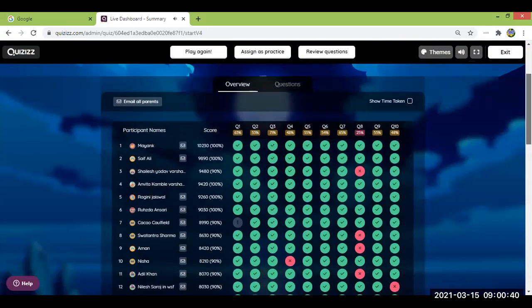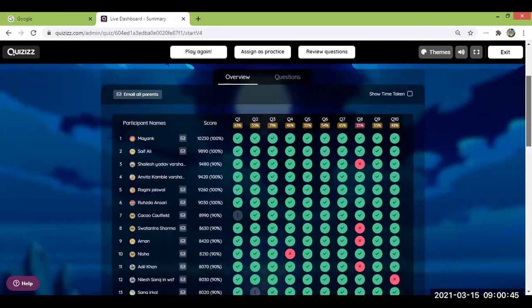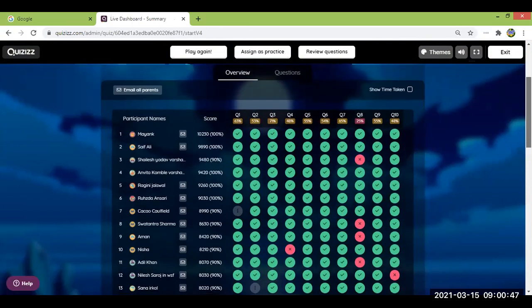Yeah, so few of them who got all of them right is Mayank, Saif Ali, then Anvita, Ragini, Ruzda Ansari,